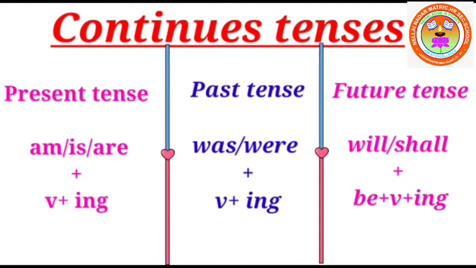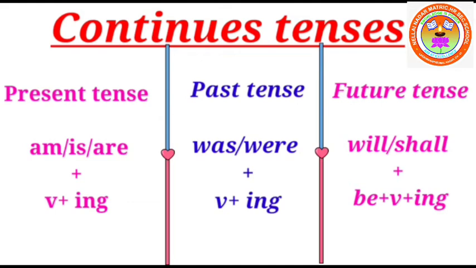But here the question is, how can we identify whether present continuous or past continuous or future continuous? It's an easy one. As I said earlier, ing verb form will tell you the continuous form. When we use the present be form, am, is, are, that is called present continuous. For continuous, we can use ing form. For present, we can use am, is, are.